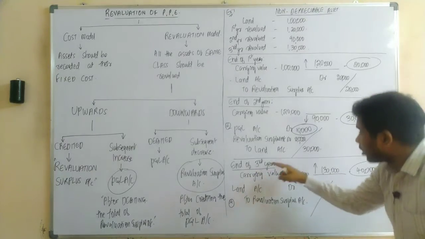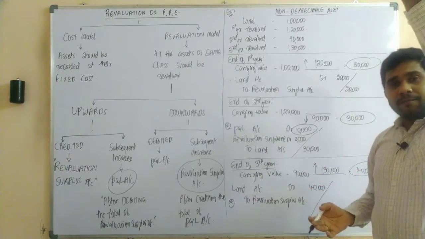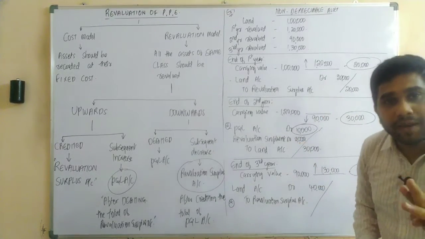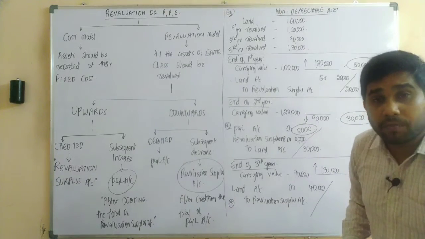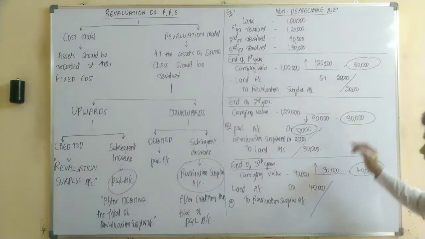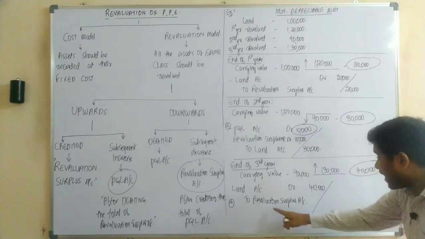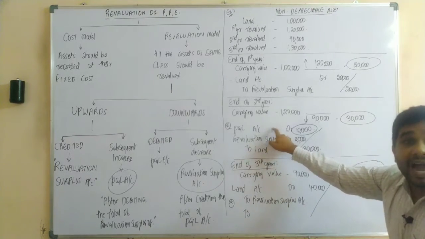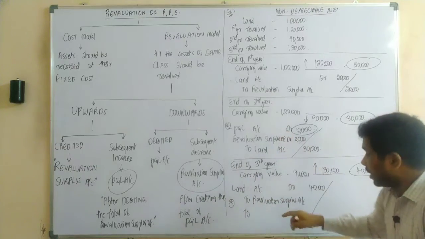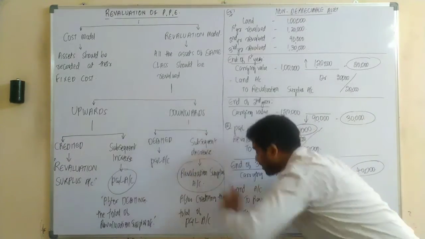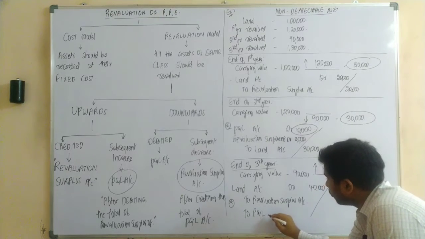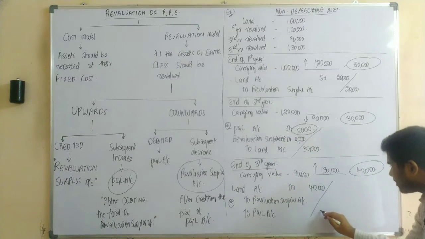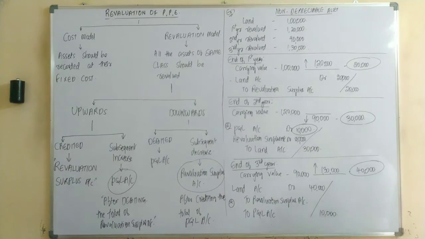So at the end of the third year, your gain of 40,000 and your loss of 10,000. So in that case, the net gain would be how much? Only 30,000 rupees. So we are supposed to credit it to the revaluation account only, but after cancelling this loss, the remaining amount should be credited to the revaluation account. So to P&L account. How much was there in the P&L account? There is 10,000 rupees in the P&L account.